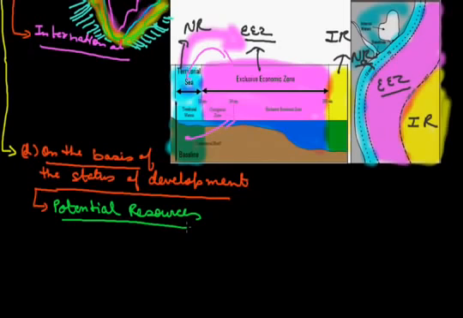By name it is clear: potential means resources which have the potentiality to fulfill the needs of that particular area, but that area is not using that resource, maybe because of a financial reason or some other reason, that it is not reachable or whatever.